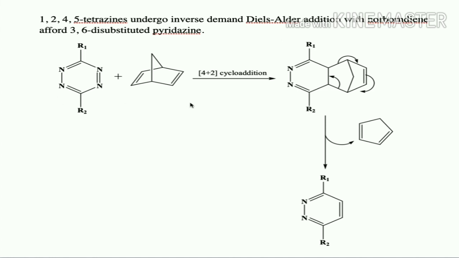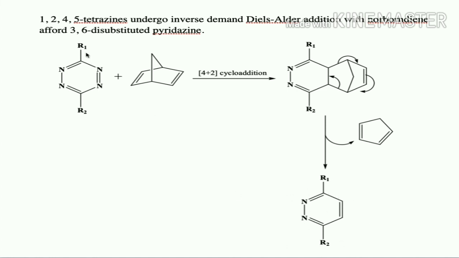So if we don't want tetrasubstituted, if we want disubstituted pyridazine, then instead of using alkene, if we use norbornadiene, then it is going to lead to the formation of 3,6 disubstituted pyridazine.